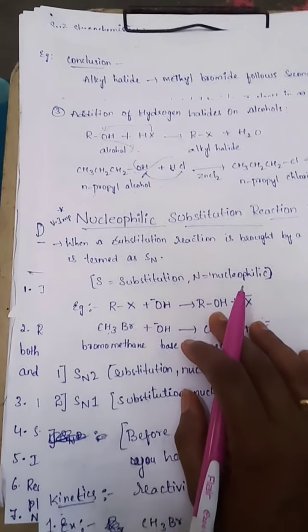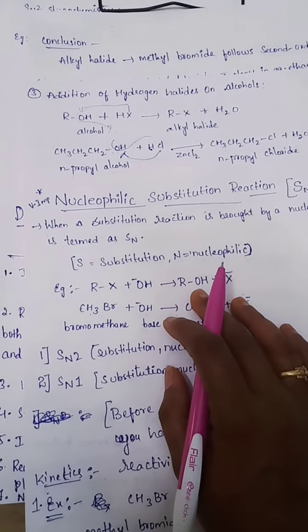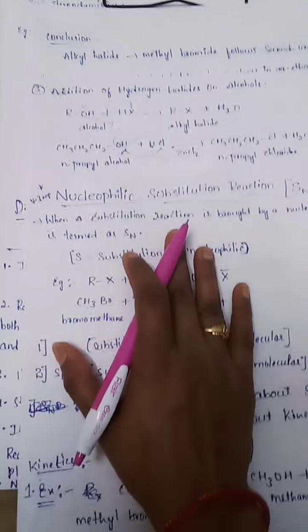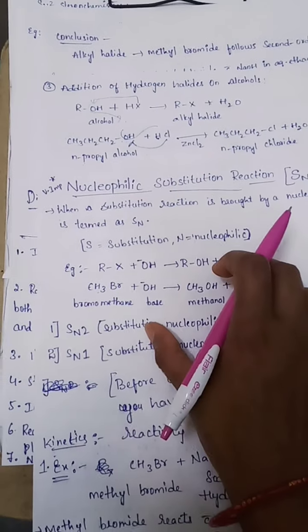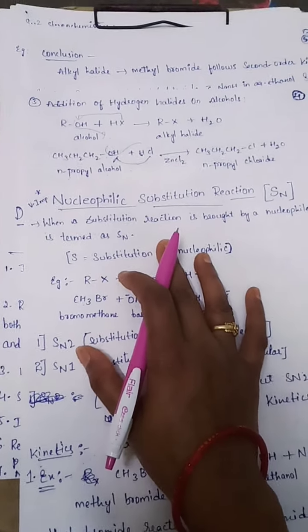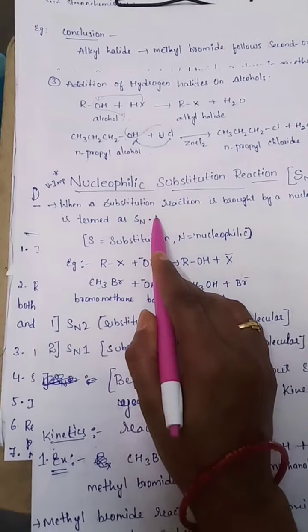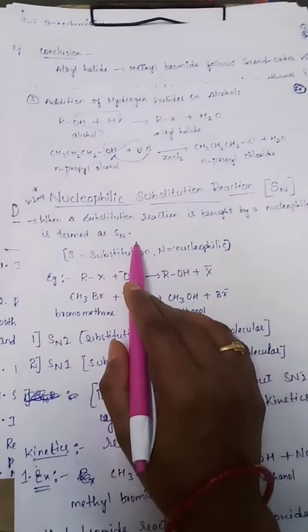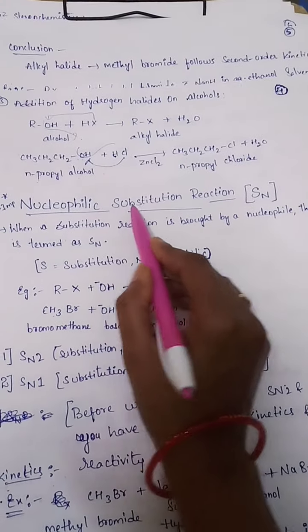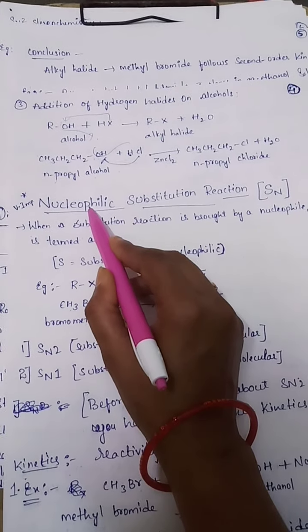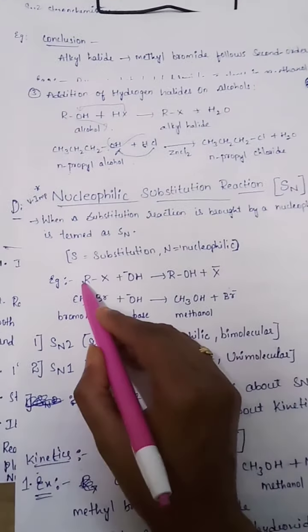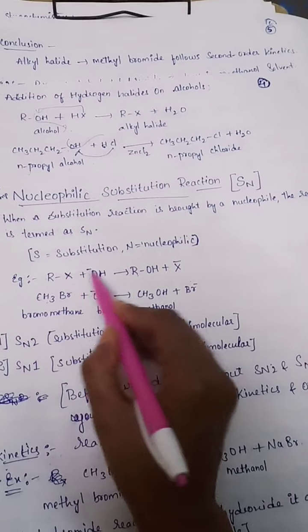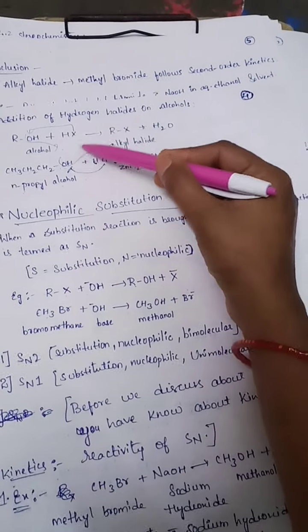Okay, next, nucleophilic substitution reaction. This is a very important topic in our third unit, and this topic will come compulsory in your exam. When a substitution reaction is brought about by a nucleophile, the reaction is termed SN. S means substitution and N means nucleophilic. Example, RX plus OH minus gives ROH plus X minus. As I told, the example is the same.